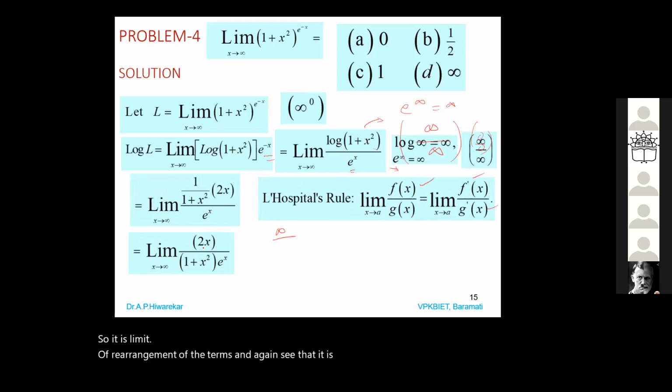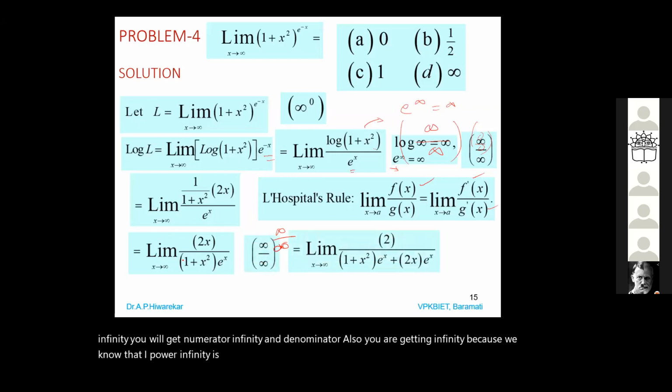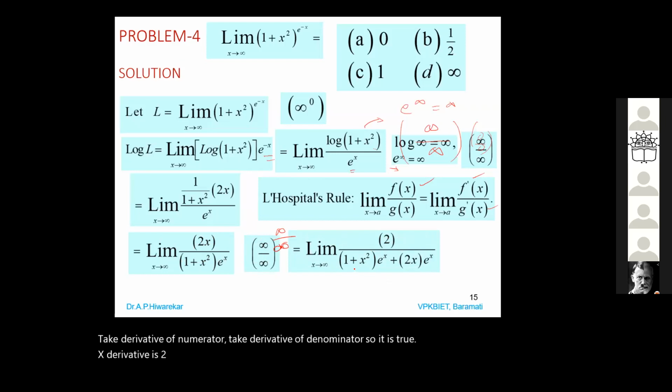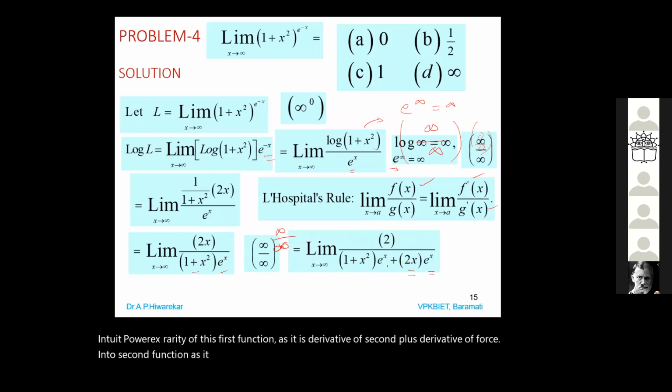So if you apply limit x tending to infinity, you will get numerator infinity. And denominator also you are getting infinity, because we know that e power infinity is infinity. So again, apply the rule: take derivative of numerator, take derivative of denominator. So it is 2, x derivative is 2, then 1 plus x square into e power x, derivative of the first function as it is, derivative of second, plus derivative of first into second function as it is. And then apply limit x tending to infinity.